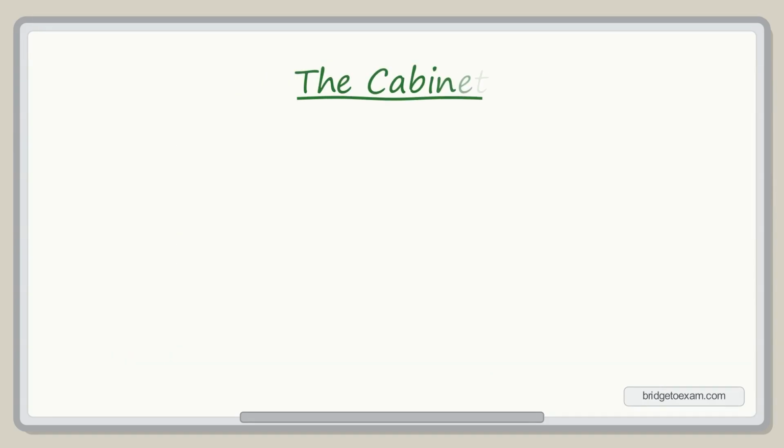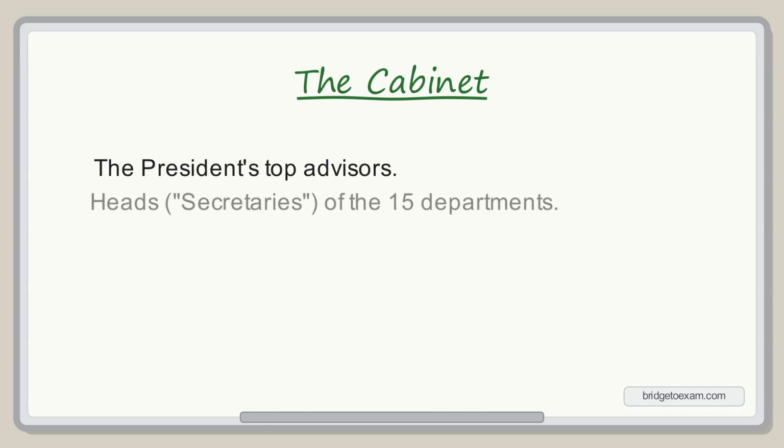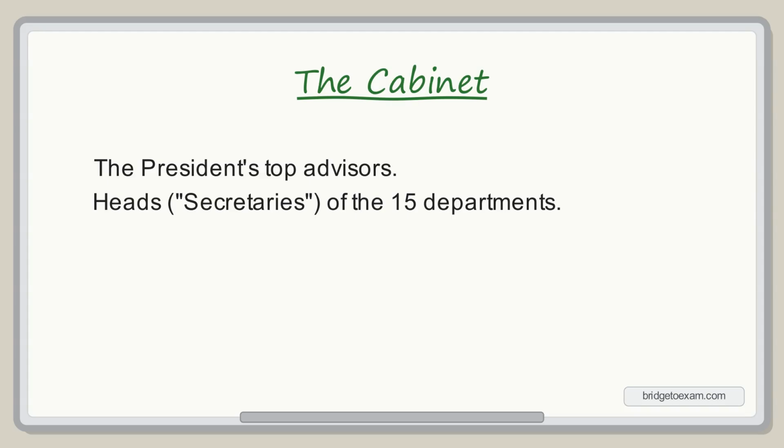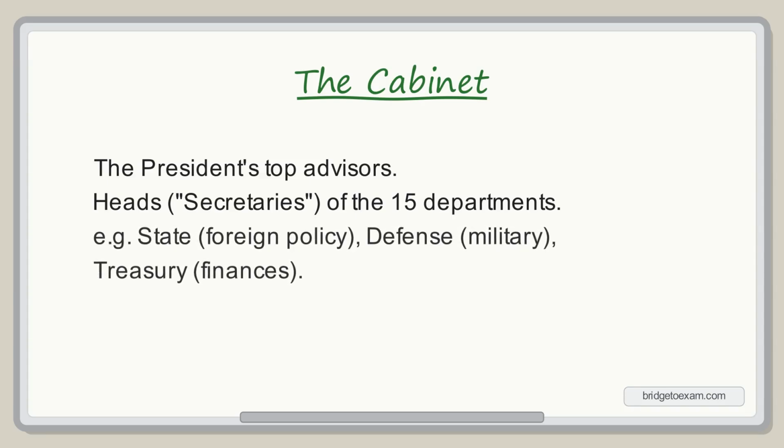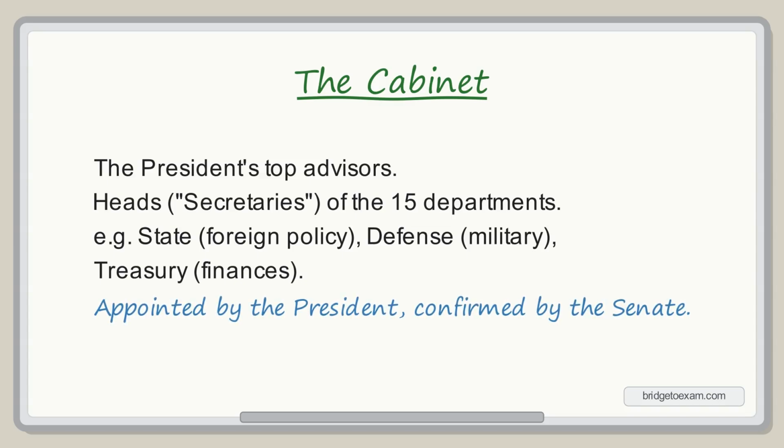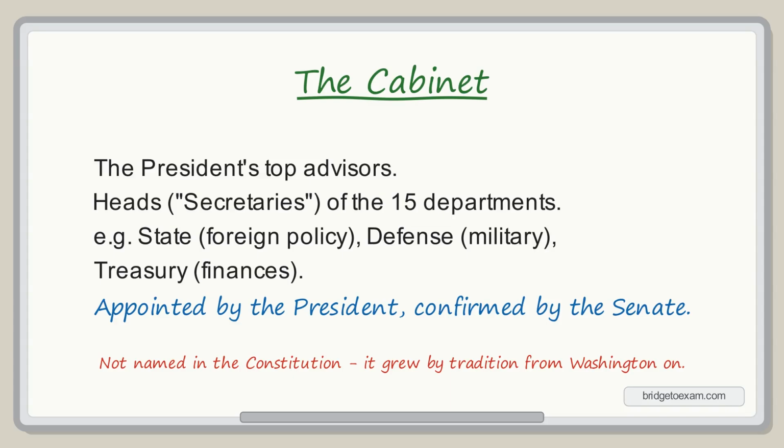Helping the president run the executive branch is the cabinet, the president's top advisors. They are the heads of the 15 executive departments, and we call each one a secretary. For example, the Secretary of State handles foreign policy. The Secretary of Defense runs the military, and the Secretary of the Treasury manages the nation's finances. Like other top appointments, cabinet members are chosen by the president and confirmed by the Senate. One fun fact for the test: the cabinet isn't named in the Constitution at all. It grew by tradition, starting with George Washington.